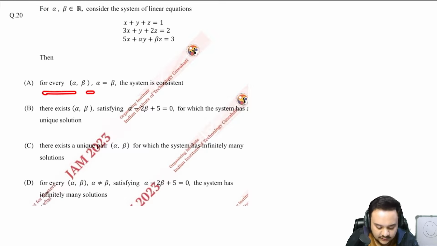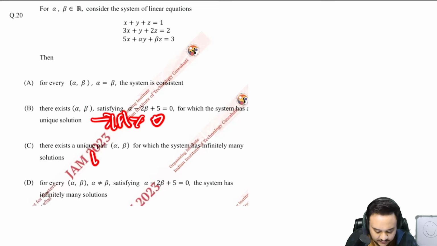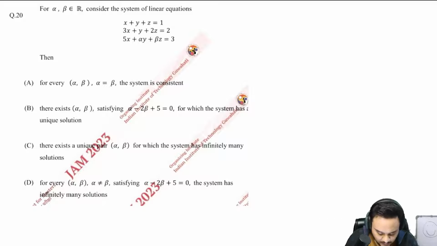So for every alpha is equal to beta, the system is consistent. There exists alpha, beta satisfying this equation, for which the system has a unique solution, and then infinitely many solutions. You should know all of these properties, what it means. This one means that the determinant is not equal to 0, and this means that the determinant is equal to 0. Consistent can be both unique and infinite. It just means that no solution is not an answer. And then for every alpha is not equal to beta satisfying this equation, the system has infinitely many solutions.